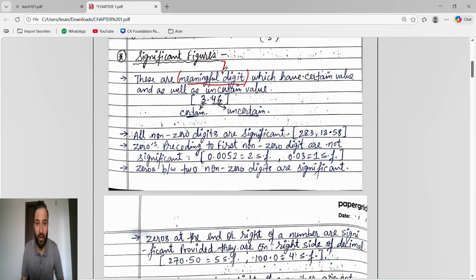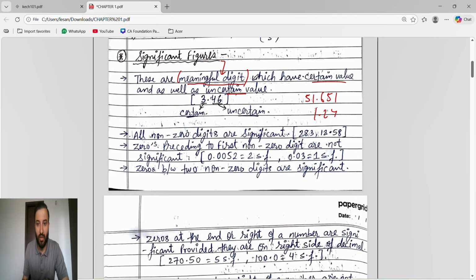So significant figures are meaningful digits, and in significant figures we get values like 3.46, 51.651, 1.24, anything like this. These are meaningful digits which have certain values as well as an uncertain value. So in one value itself, it has certain digits and an uncertain digit.